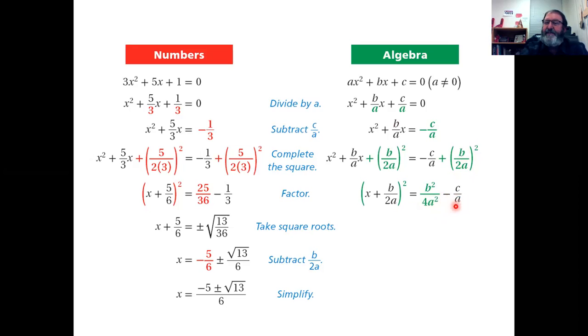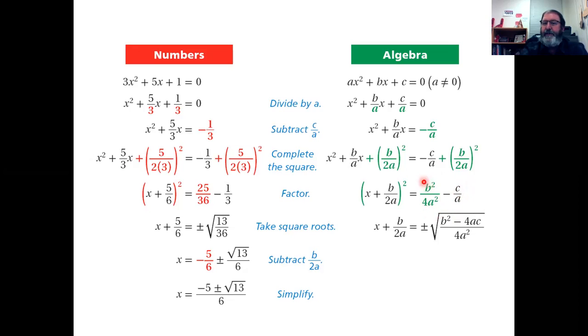To make this denominator match, I need to multiply by 4a. 4a times a would be 4a squared. I also have to multiply the numerator by 4a, so this becomes 4ac, while this one becomes 4a squared. Now I have a common denominator of 4a squared on both sides.